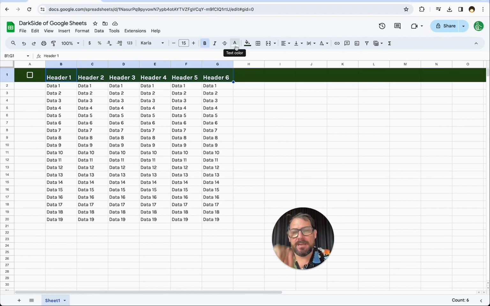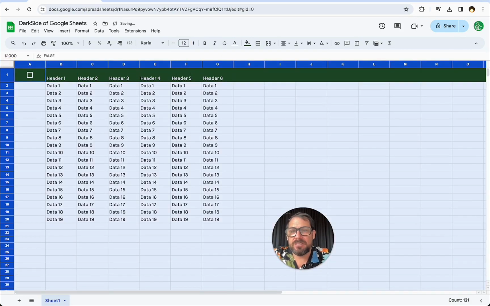And I think you can make a little bit of a change. We don't need bold. We don't need it to be even a different size. We can make the entire sheet the same size.